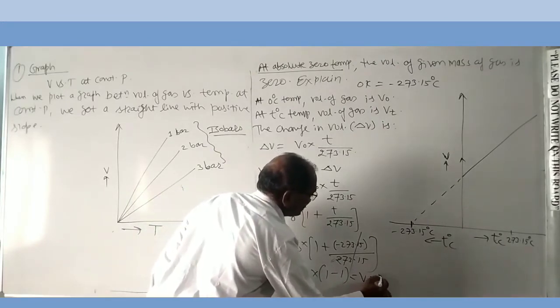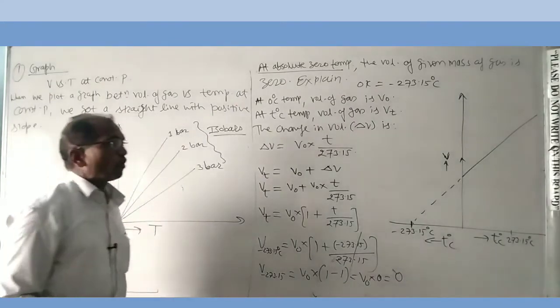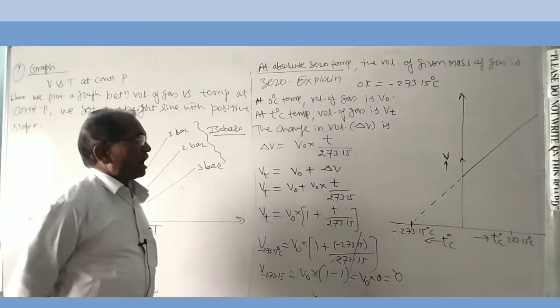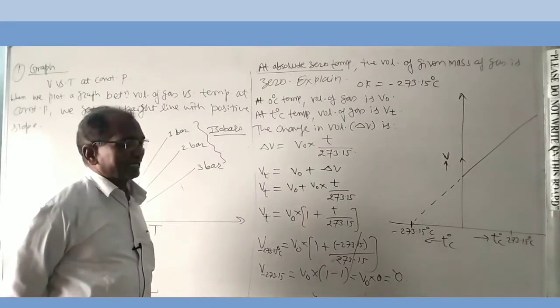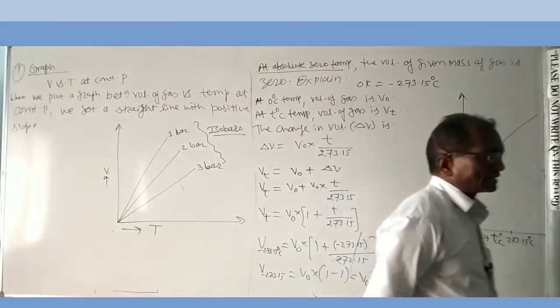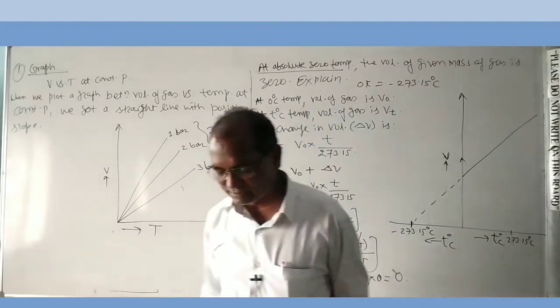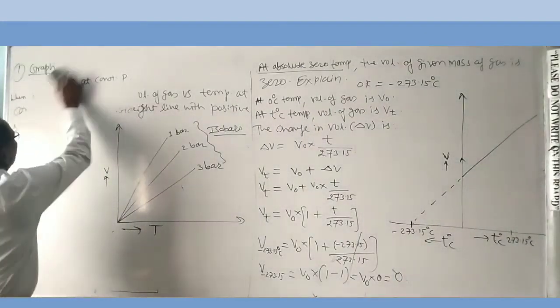Therefore, V0 into 0 is equal to 0. Therefore, at absolute zero temperature or at minus 273.15 degrees Celsius, the volume of given mass of gas becomes zero.